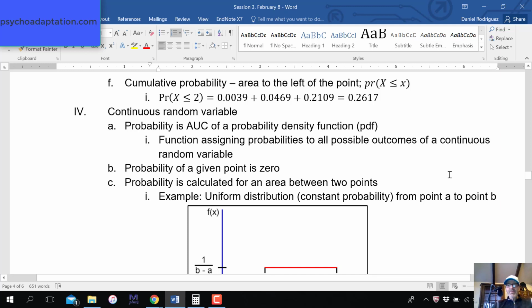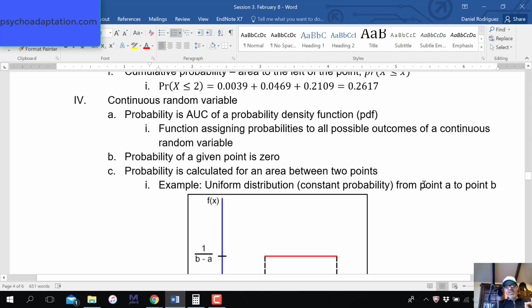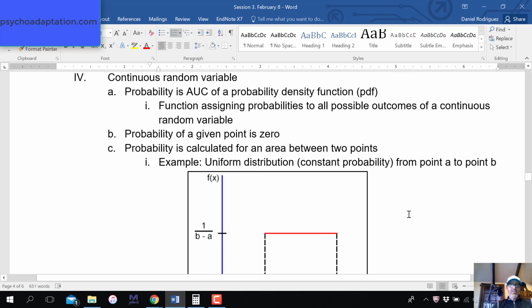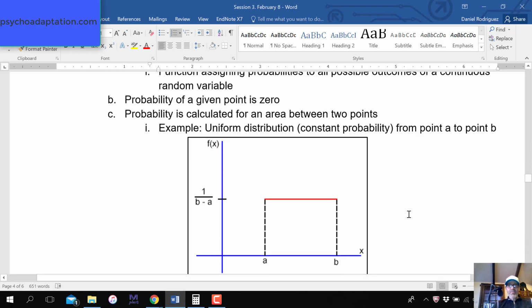It's so tiny, so minute, such a very specific value. When we deal with that, instead of calculating the probability of any one specific point, we calculate the probability of some area between any 2 points. It makes it a little easier for us.